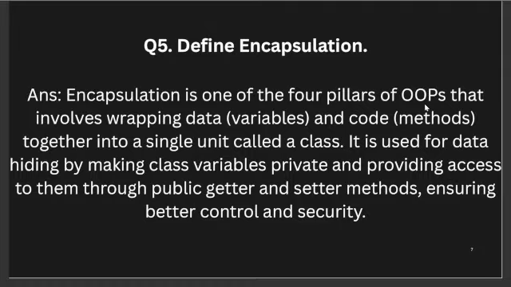Encapsulation is one of the four pillars of OOPS that involves wrapping data and methods together into a single unit called a class. It is used for data hiding by making class variables private and providing access to them through public getter and setter methods, ensuring better control and security. So this is encapsulation.